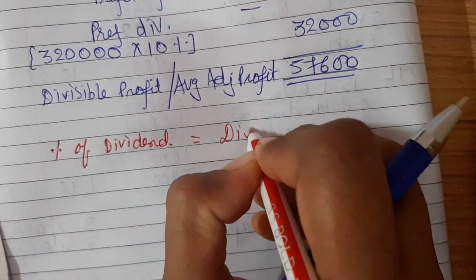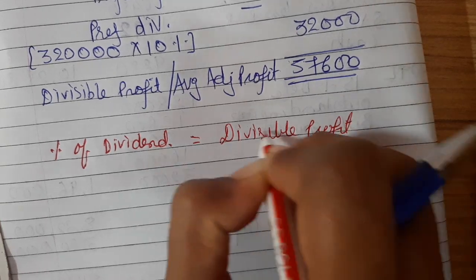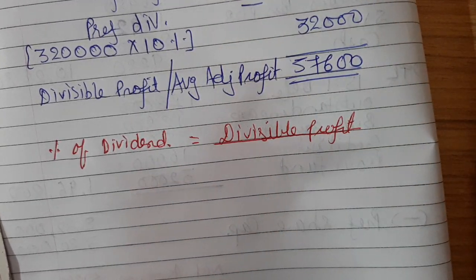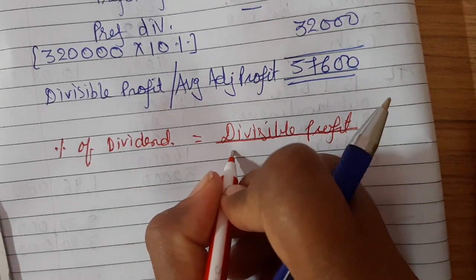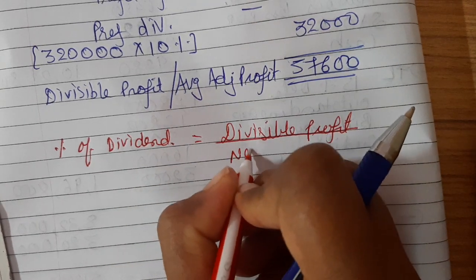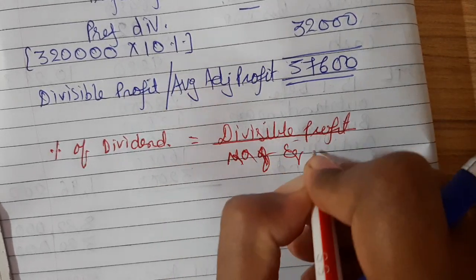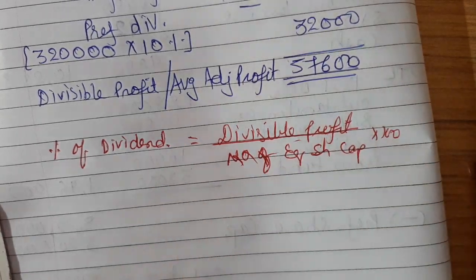Formula: divisible profit divided by equity share capital into 100.